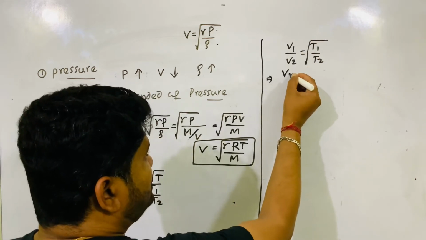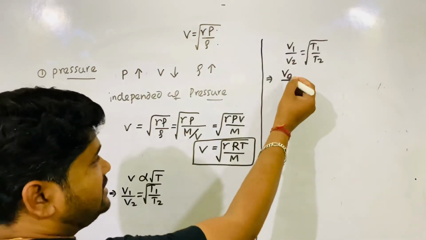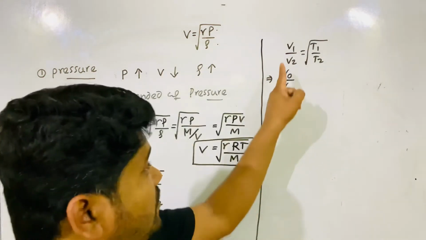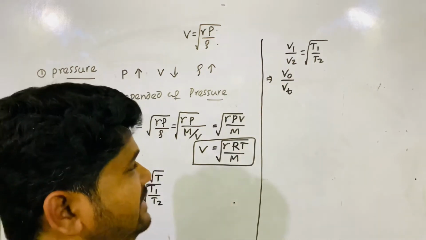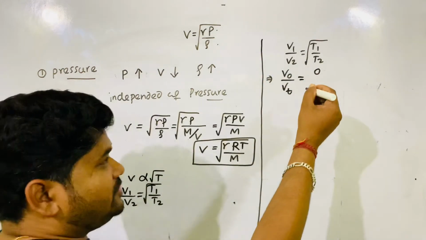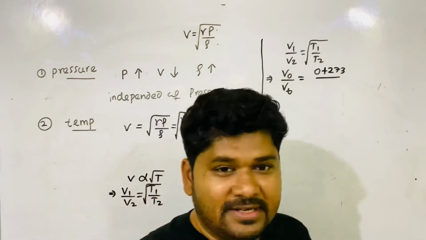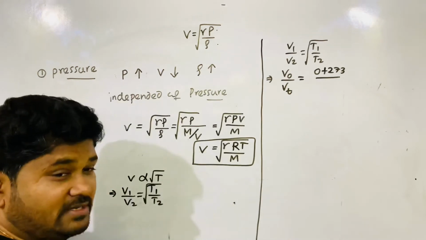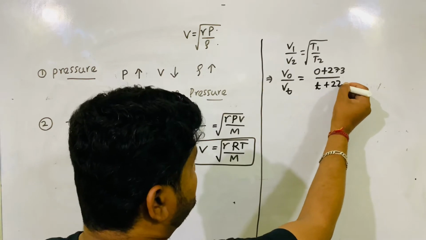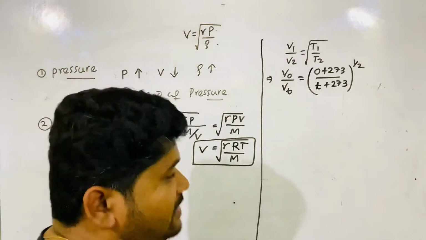So V1 by V2 is equal to root of T1 by T2. Let's check at 0 degree Celsius. 1 I am taking as 0 degree Celsius, 2 I am taking as t degree Celsius. So T1 will be 0 degree Celsius, but I have to convert that into Kelvin, because that is absolute temperature. Keep in mind, it's absolute temperature. T2 is t degree Celsius plus 273. It's a half power, square root means half power.